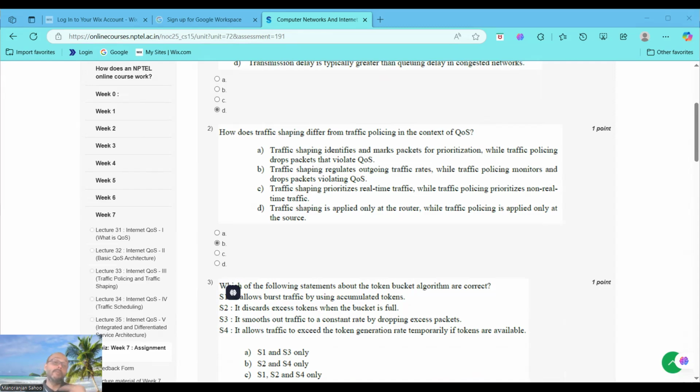We know it as SLA. Then moving to traffic policing. Traffic policing means monitoring incoming or outgoing traffic against a predefined rate, that is using a token bucket.